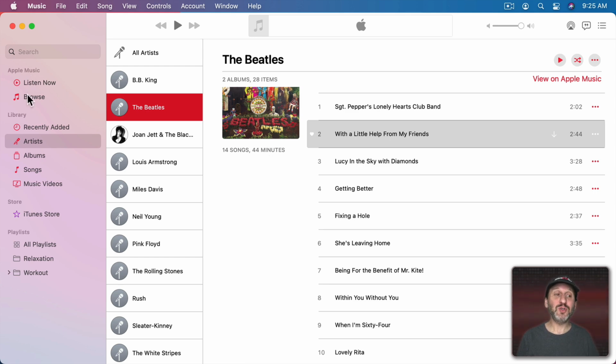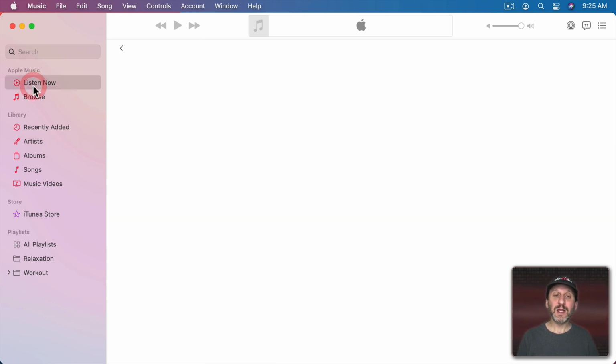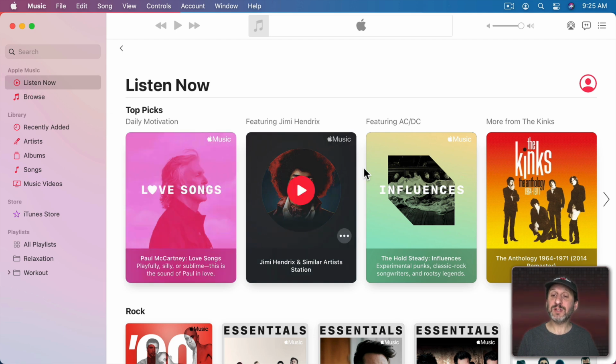Apple Music gives you two different screens, Listen Now and Browse, and they're both very useful and overlap a lot in what they do. Let's go to Listen Now. You'll see here top picks for you based on what Apple Music knows about you. So this is going to change over time as you add more music and love more music. Now what you're not going to see here right off the bat is a list of playlists customized for you because you've just started with the service.